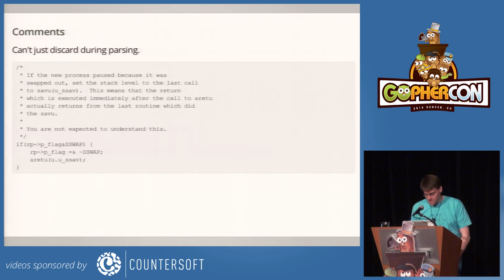Next up is comments. This is a famous comment from the Unix 6 edition source code. I don't have to translate this program. But at the end of the comment, it says, you are not expected to understand this. And so if you're not expected to understand this code with the comment, you have no hope without the comment. So we have to preserve the comment somehow in order to write maintainable Go code. So how do we do that?